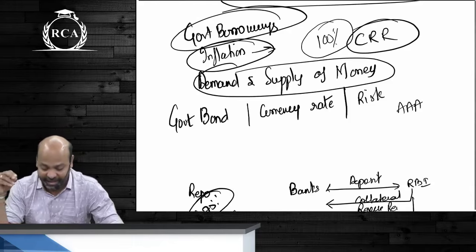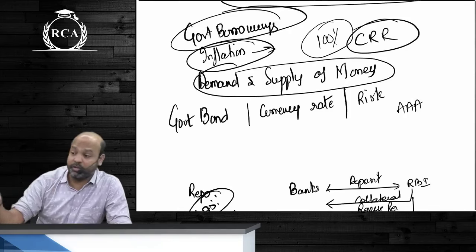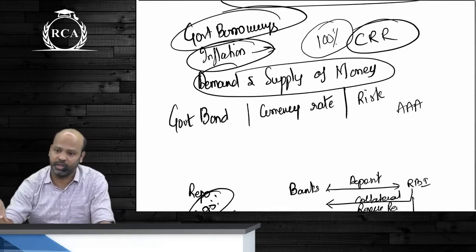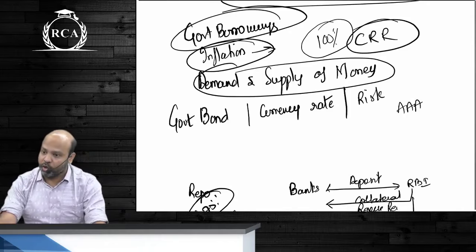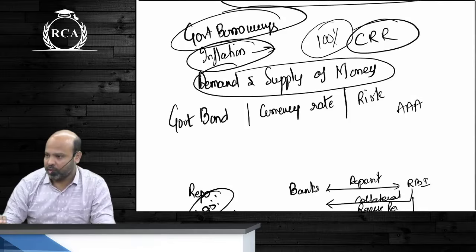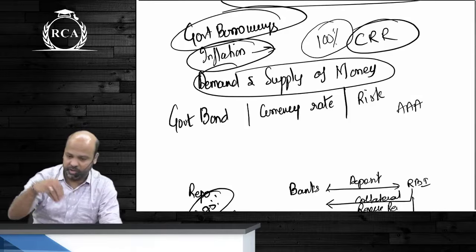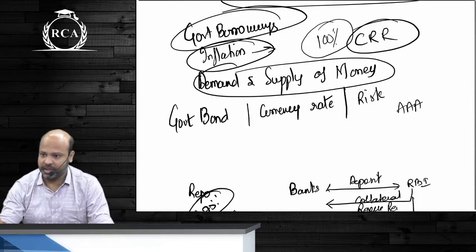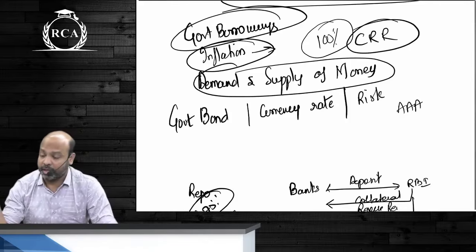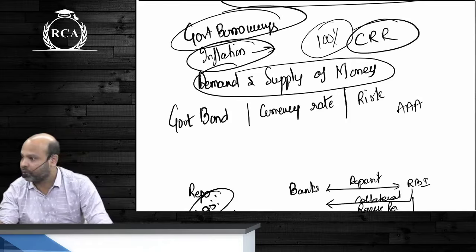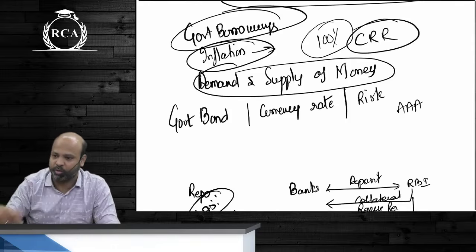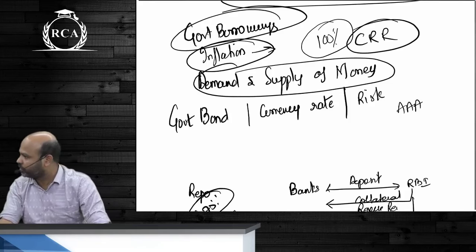Back guys. So government borrowings, how will it have an impact on interest rates? If the government is falling short of funds, they will have to borrow money. If they borrow money excessively, the risk increases. Whether it is a company, an individual, or the government, everyone should be assessed on the basis of their repayment capability. Excessive borrowing would impact their repayment capability. How are they going to repay? It is not just about borrowing, beta. You should have a repayment plan also.